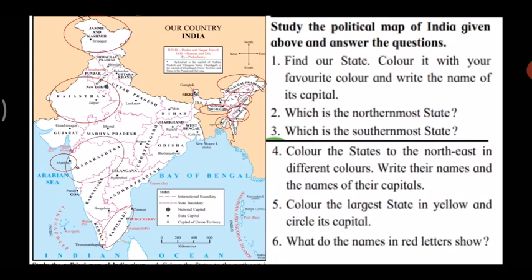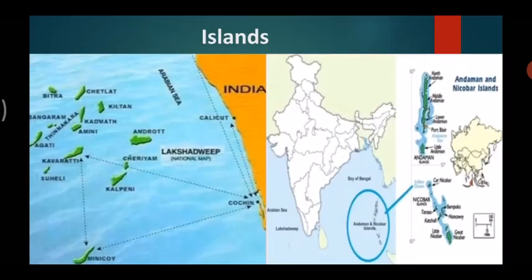And the last question: what do the names in red letters show? Now in this map, you can see mostly down toward the southern side, some names are written in red, right? So these are called the Union territories. These are called the Union territories. Let's move forward.